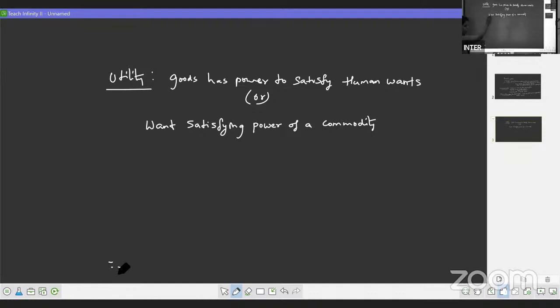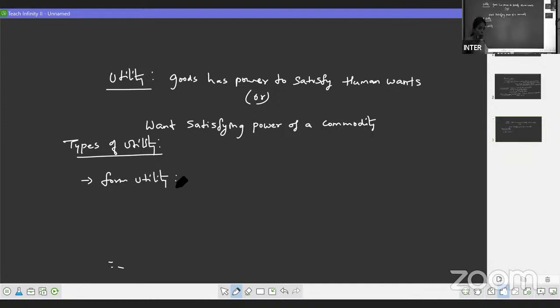Now, in this, again, 5 marks question, we have types of utility. These types of utility, the first one is form utility. What is form utility?